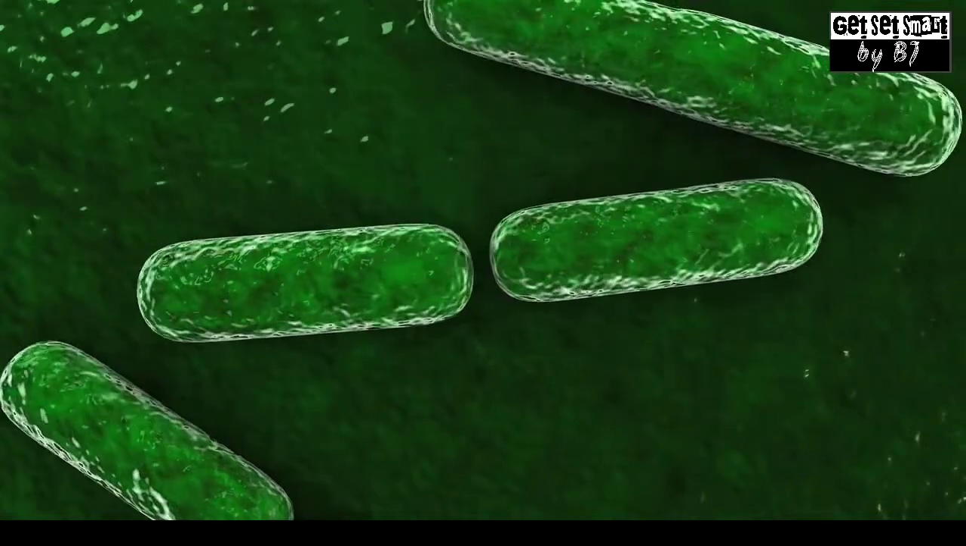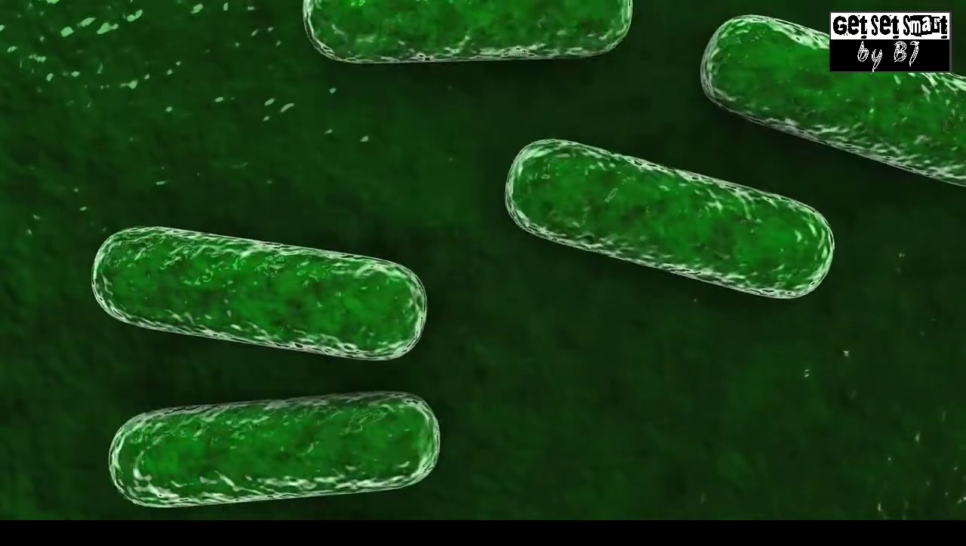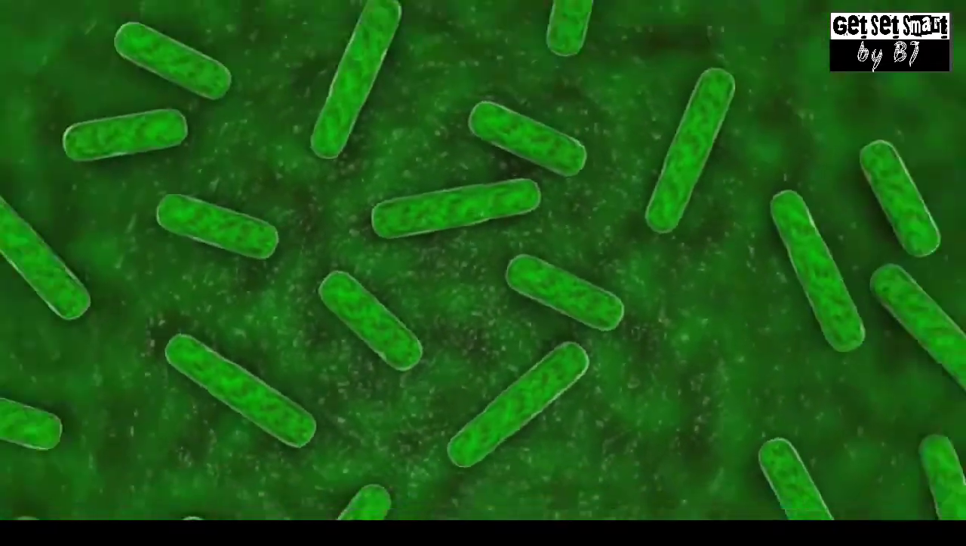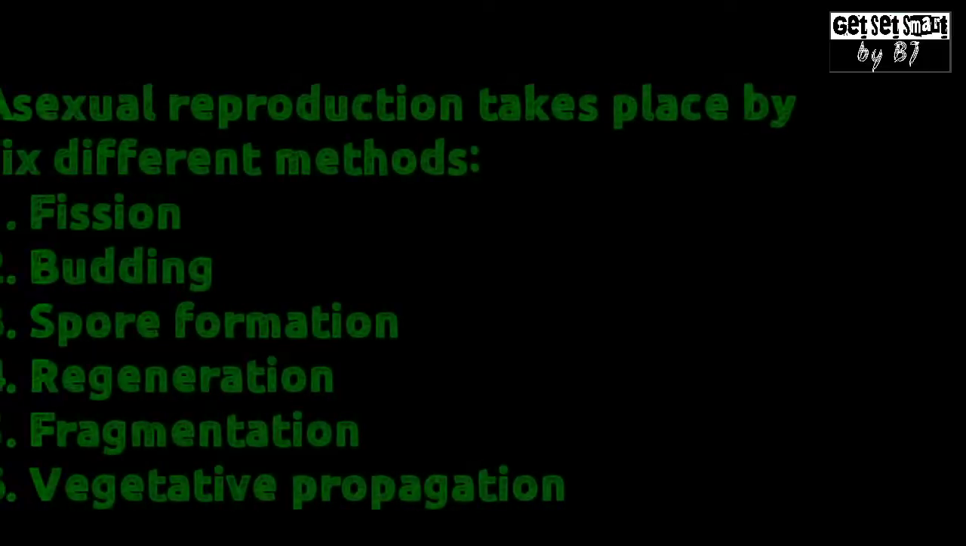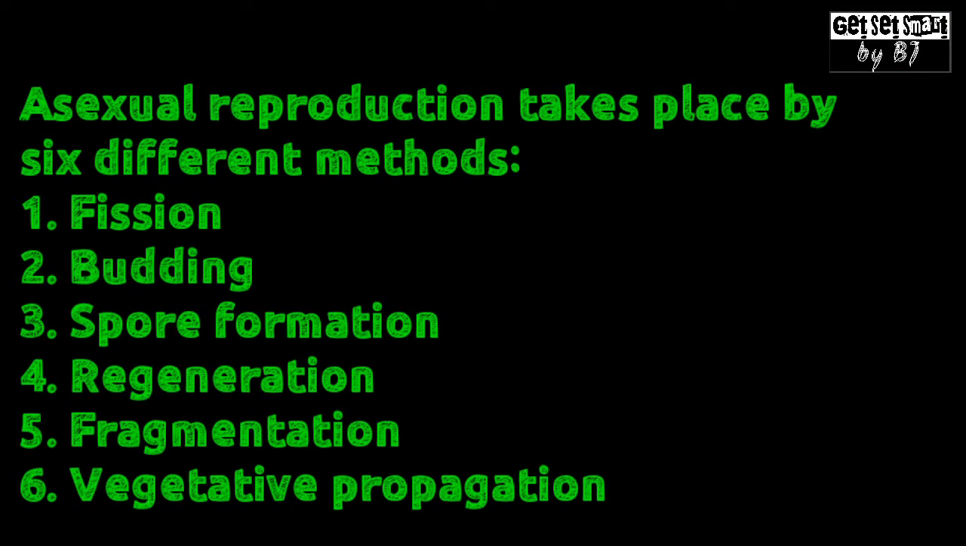Asexual reproduction is a form of reproduction that involves the production of a new organism by a single parent only, that means without involvement of any gametes. It takes place by 6 different methods: fission, budding, spore formation, regeneration, fragmentation and vegetative propagation.